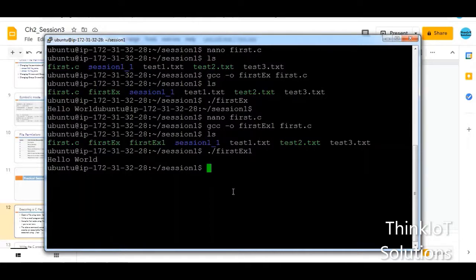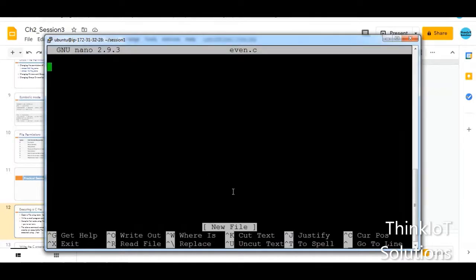So now what we'll do is we can just type one small program in C, and just try to run it. So let us just do a very small program using a for loop, and then we will try to run it. So we will just say nano space even.c. So this is the program name I'm giving, and I'll just include the basic header file, that is stdio.h. Sorry for the typo. So stdio.h. So this is the basic header file.